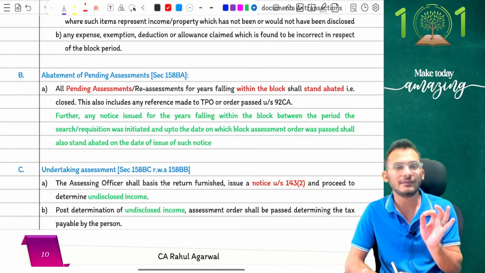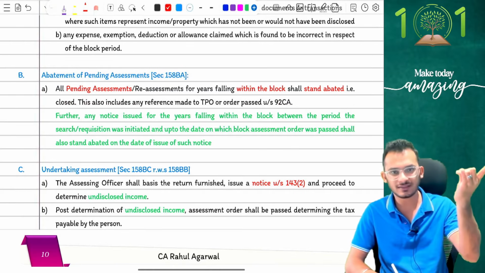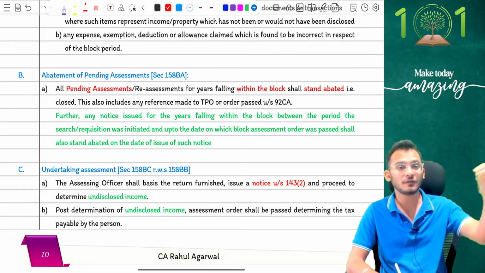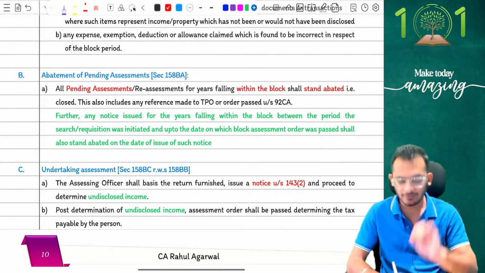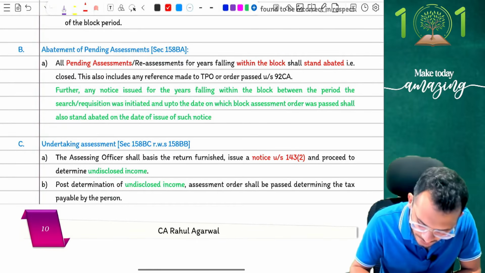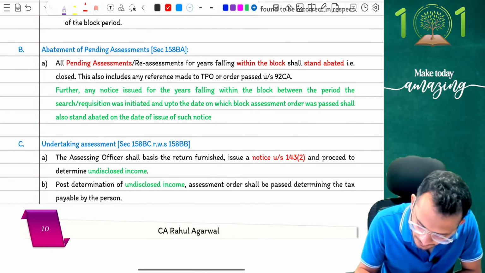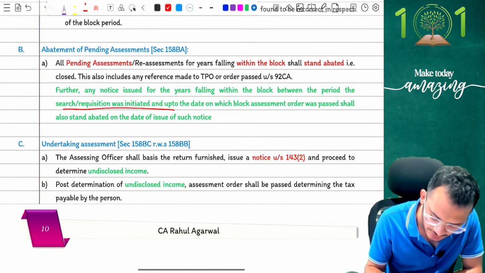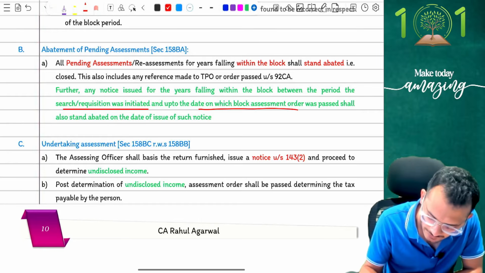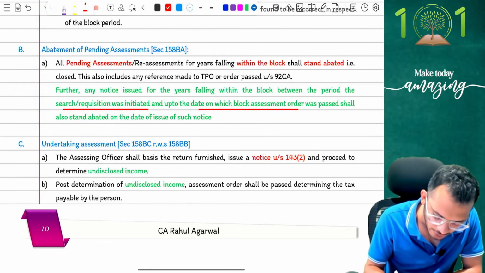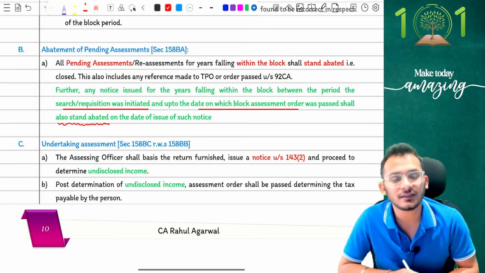Clear? Yes. Next amendment clarifies that when it comes to search and seizure, people, one thing you would have been aware of is that if there are any old assessments going on, any assessments which are pending of the past years, they will all stand abated. They have now clarified that any notice issued for the earlier years falling within the block between the period the search or requisition was initiated and up to the date on which the block assessment order was passed will also stand abated.